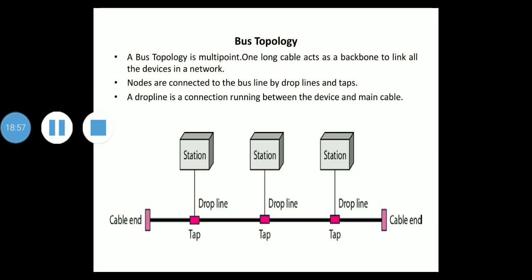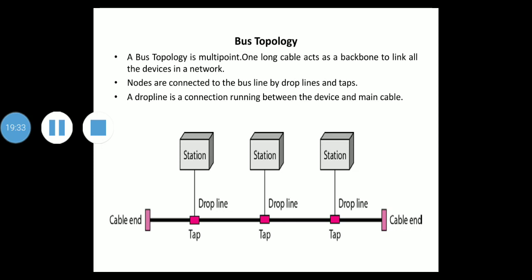So a bus topology, on the other hand, is multi-point. One long cable acts as a backbone to link all the devices in a network. Nodes are connected to the bus cable by drop lines and taps. You can see the nodes are connected to the bus cable. This is the bus. They are connected by drop lines and taps. You can see here the taps.